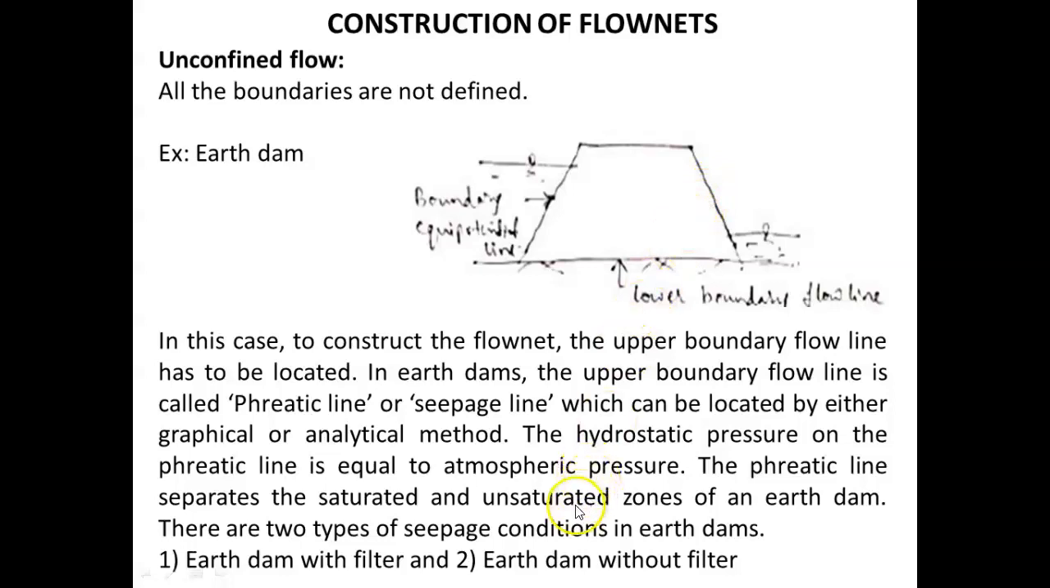So first we have to look at the phreatic line. Once all four boundaries are known, only then can we construct the flow net. So how do we find this top boundary flow line, called the phreatic line? The hydrostatic pressure on the phreatic line is equal to atmospheric pressure. The phreatic line separates the saturated and unsaturated zones of an earth dam. There are two types of seepage conditions in earth dams. One is an earth dam with filter and the second is an earth dam without filter.